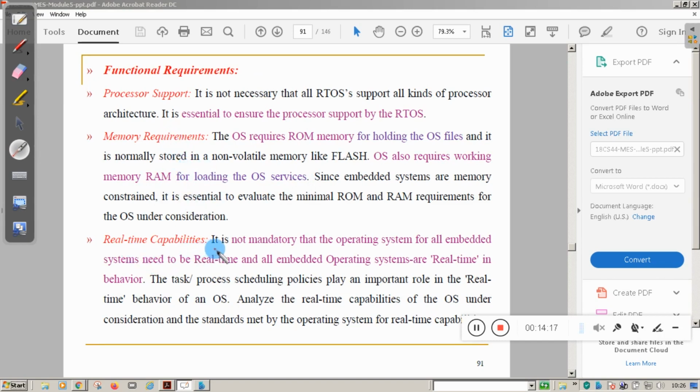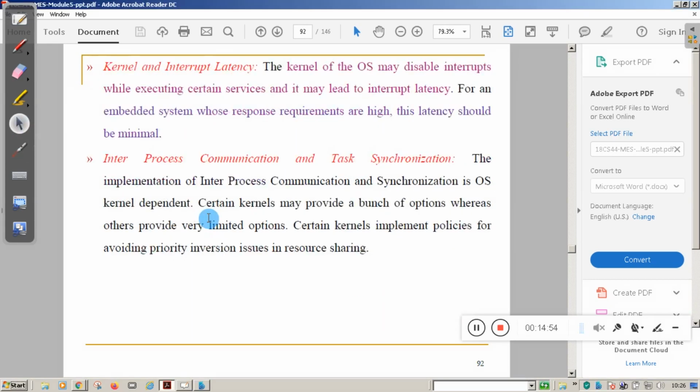Then the third one is real-time capability. It's not mandatory that the operating system for every embedded system be real-time. I told you in the previous video, it is not necessary. Some operating systems are not real-time, but some have to be deployed in mission critical applications where the time response is very important. Such operating systems should show real-time characteristics. Depending on the situation and the demands, you need to think about real-time capabilities.